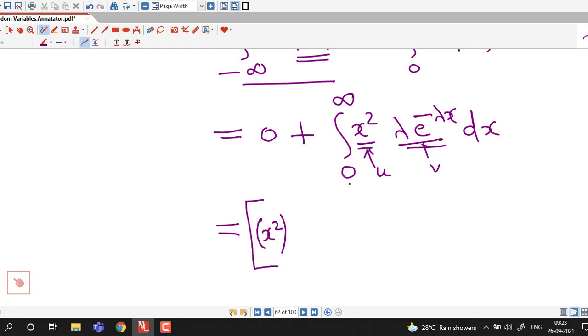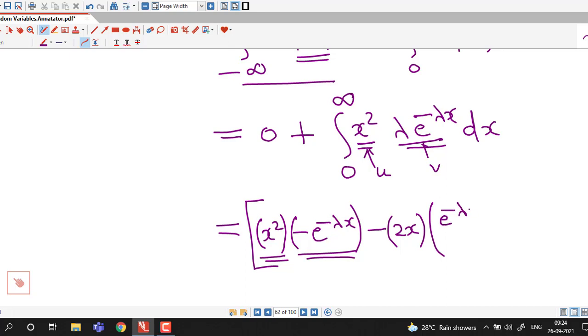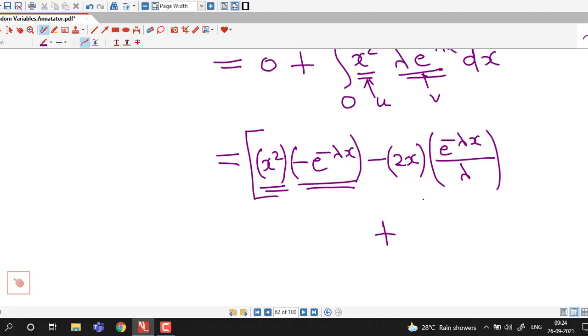So x square as it is, integral of lambda e raised to minus lambda x is minus e raised to minus lambda x, minus derivative of x square, which is 2x, integral of minus e raised to minus lambda x, that is going to be e raised to minus lambda x divided by minus lambda into negative, so we have lambda here, plus derivative of 2x, which is 2, and here e raised to minus lambda x has integral e raised to minus lambda x divided by minus lambda, so here we will have square of lambda, and limits are from 0 to a.